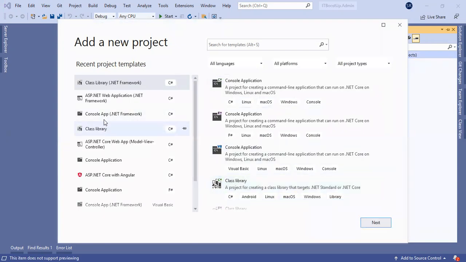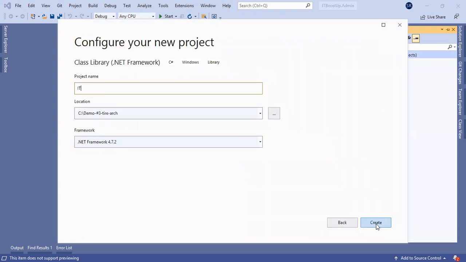So I will create another class library for the .NET Framework, with the same name, ITBoostUp.IDLL. IDLL means it's the interface. Whatever interfaces we create for this application, we put in a single common location.